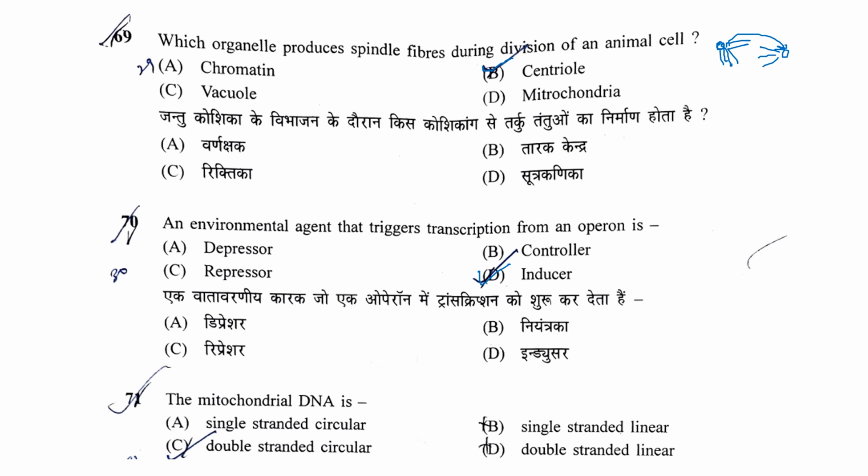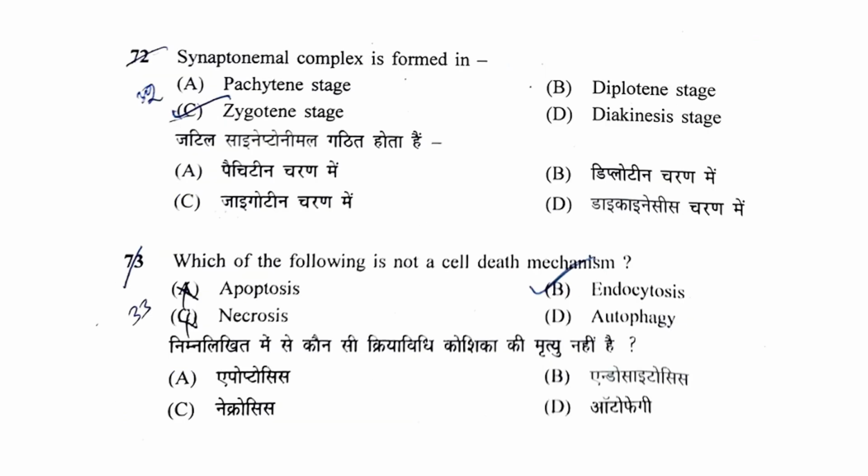The mitochondrial DNA is single-stranded circular, single-stranded linear, double-stranded linear, or double-stranded circular. There is a theory of symbiosis which says that mitochondria have originated from bacteria. So their genomic DNA resembles that of bacteria. So the answer is double-stranded and circular, like that of bacteria. Next question is, synaptonemal complex is formed during Pachytene stage, Diplotene stage, Diakinesis stage, or the Zygotene stage.